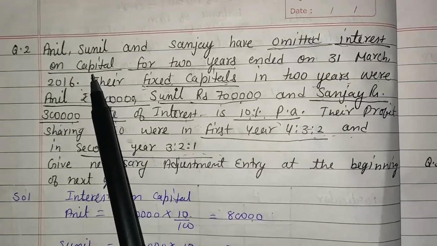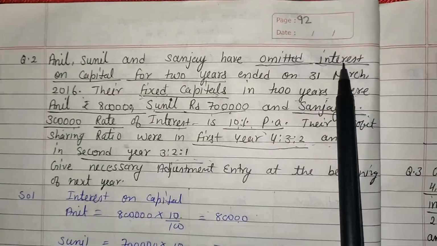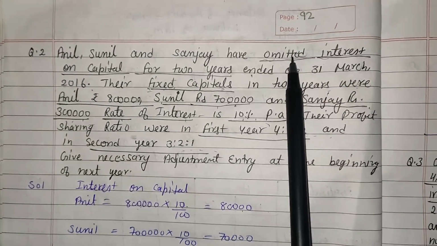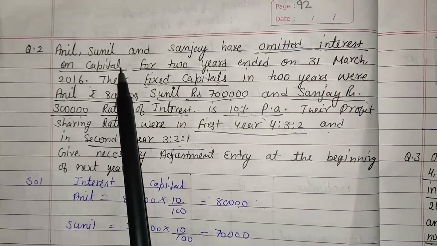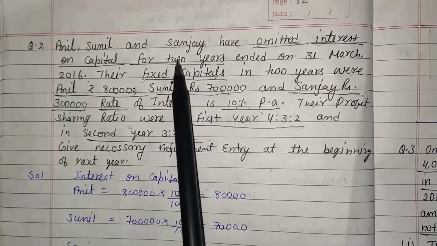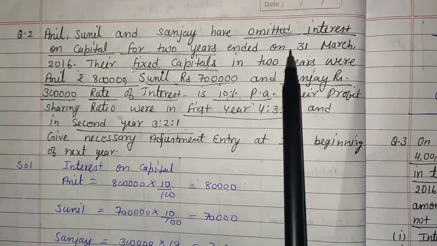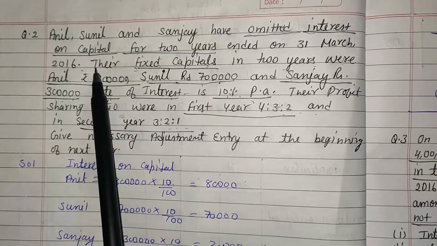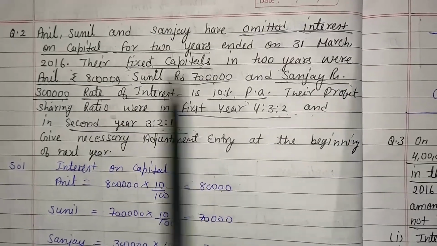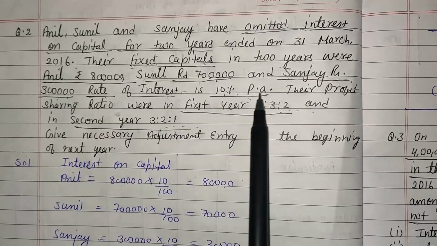Let's take another question. Anil, Sunil and Sanjay have been omitted. It is also a case of omission. In the case of omission, we pass the opposite entry. Anil, Sunil and Sanjay omitted to give interest on capital for 2 years ended on 31st March 2016. Their fixed capital, the important words here being fixed capital, in the 2 years were 8 lakh, 7 lakh and 3 lakh. The rate of interest is also given, 10%.